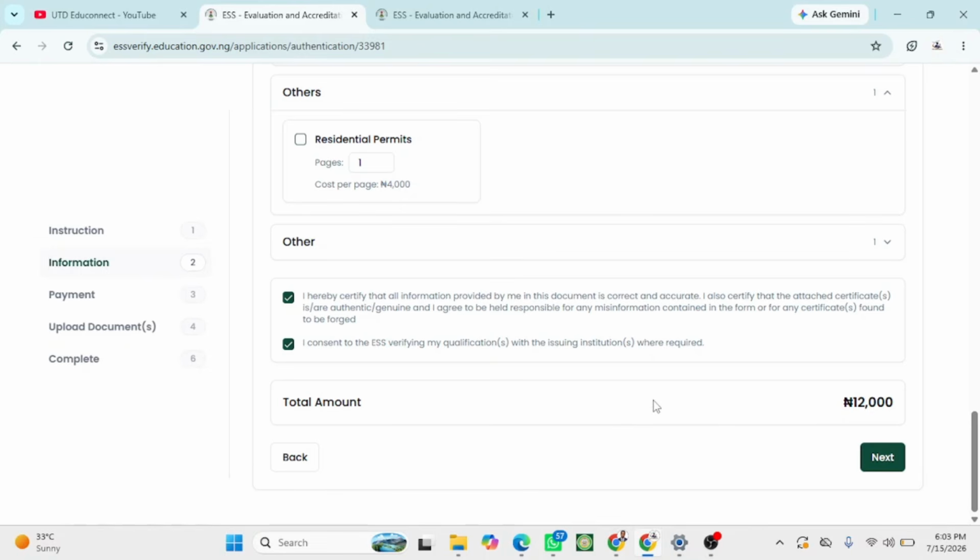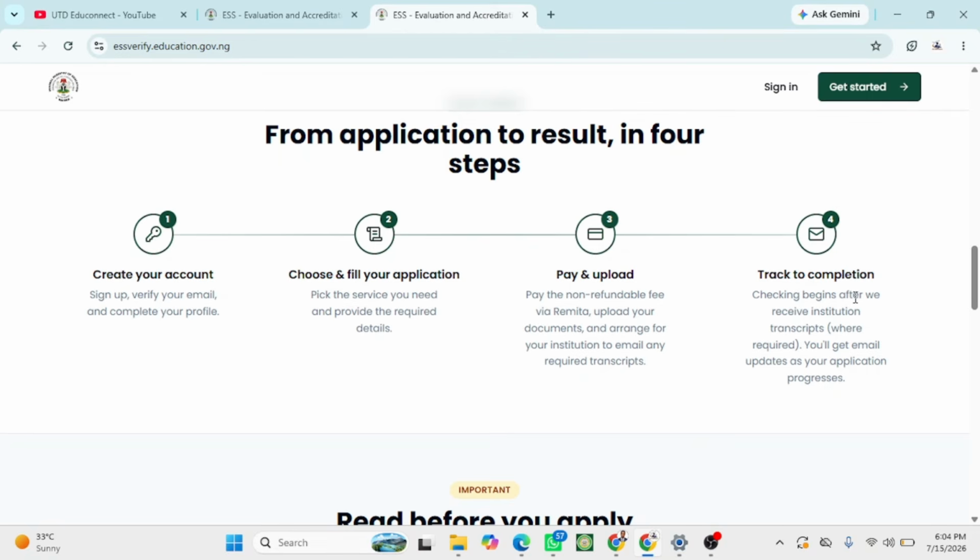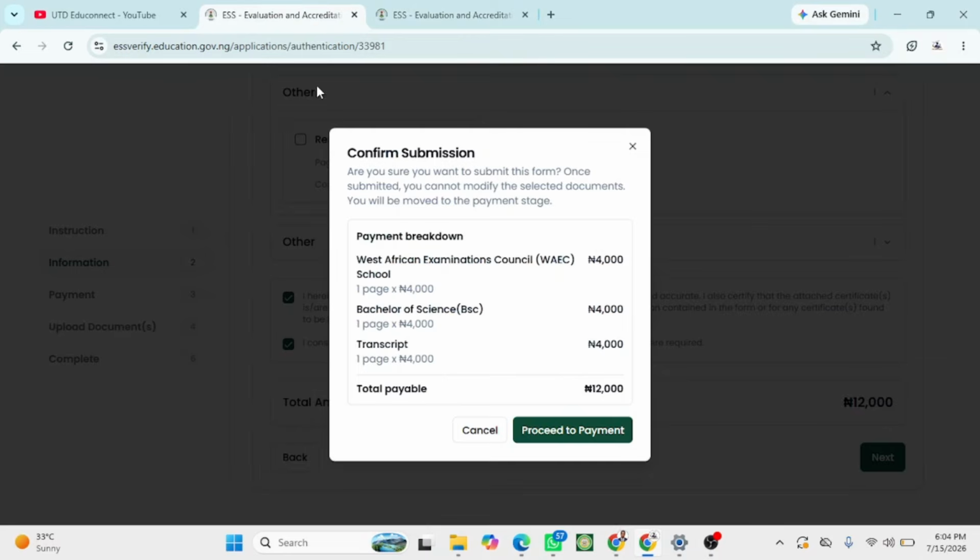Once you submit, everything is complete, and you will receive your document in less than 3 days. As you can see, the check begins after receiving the institution transcript. You will get email updates on the application. So this is how you get your document authentication from the Ministry of Education completely online. I hope this video helps you.